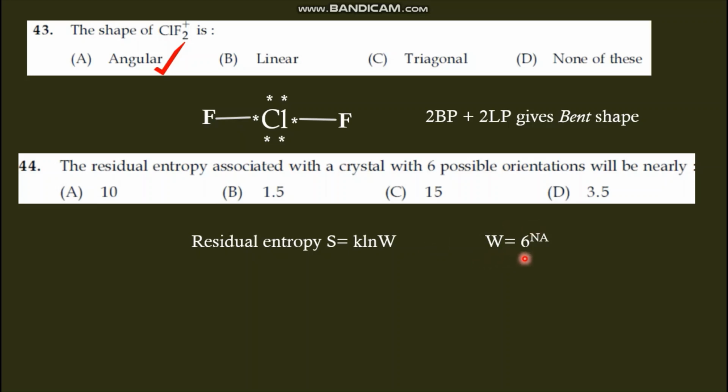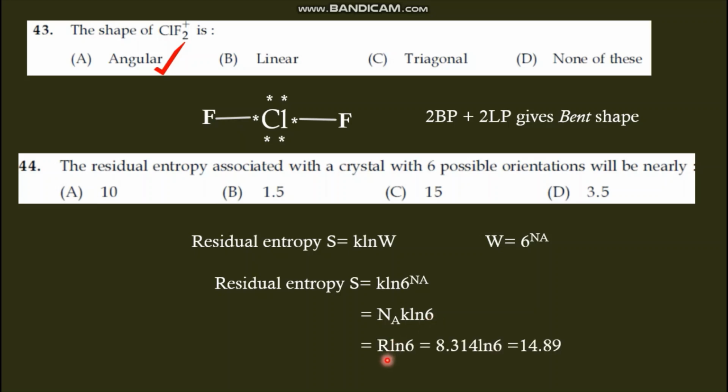So here W is equal to 6 raised to NA, where A is a subscript. The residual entropy S we can write as k ln 6 raised to NA. We can take NA out: NA k ln 6. NA k gives R, the gas constant, with value 8.314, so R ln 6 gives a value around 14.89. So option C, 15, is the correct answer.